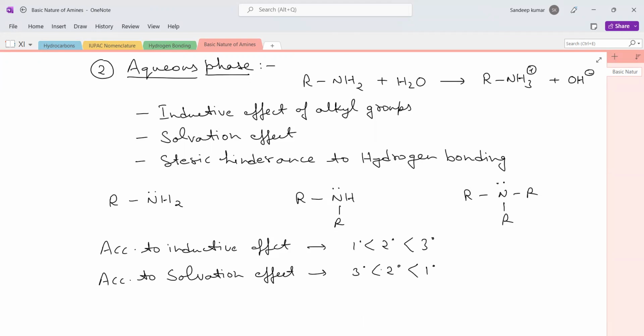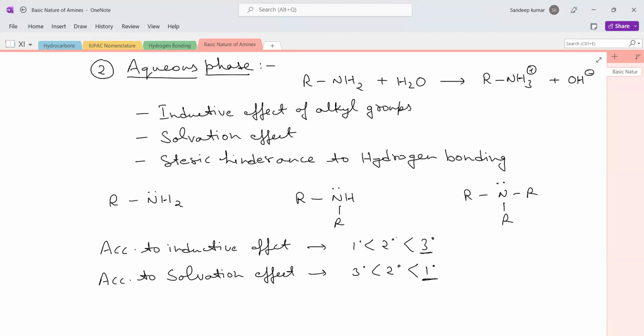It means the order which we get in the solvation effect is just the opposite of the effect which we obtained in the inductive effect. So they are going to decrease the basic strength of primary and tertiary amines, as both effects are just opposite to each other.